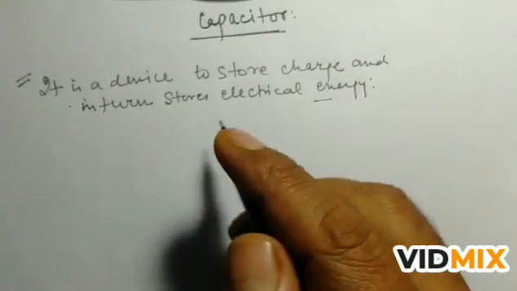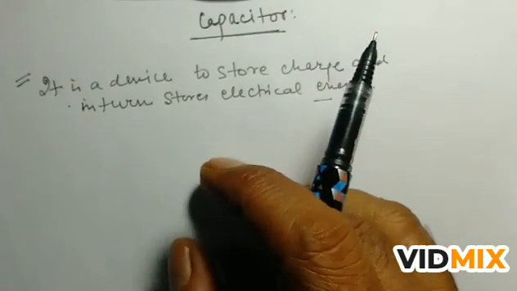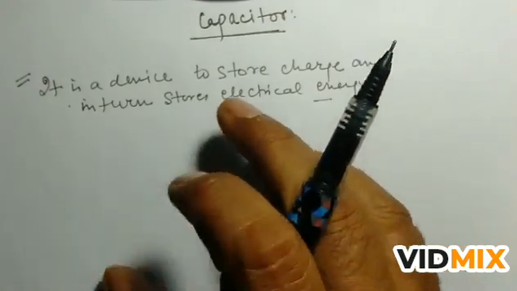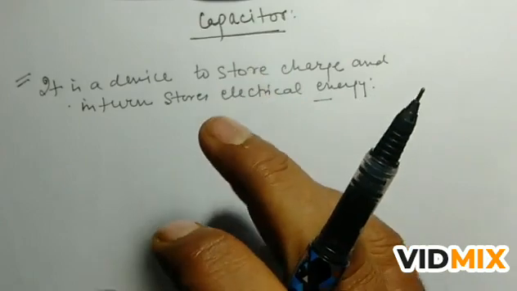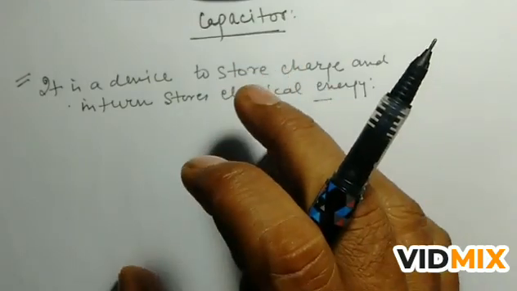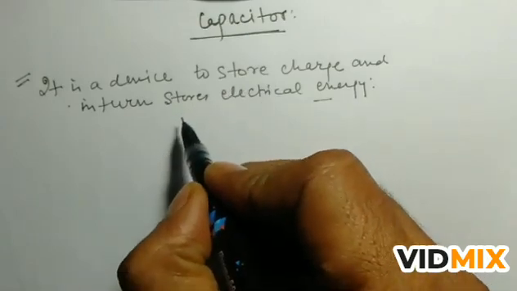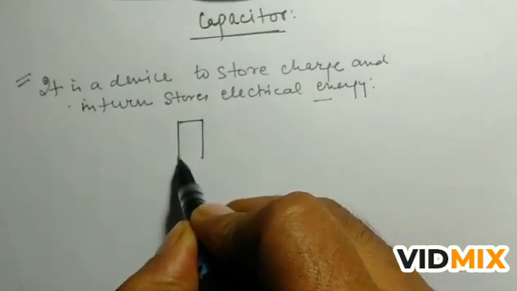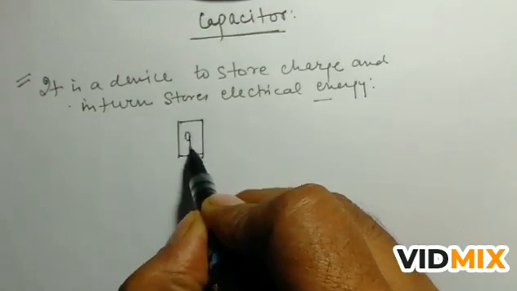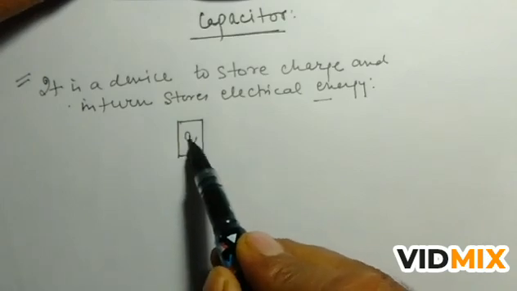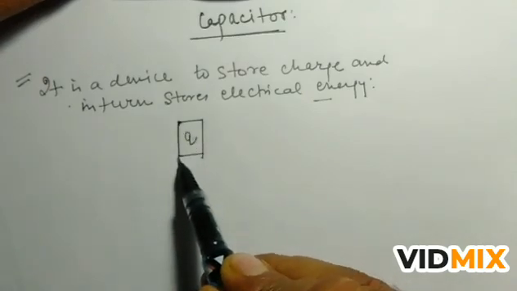And any conductor can store charge to some extent, but we cannot give the charge in infinite value to a conductor. Suppose that this is a body, and Q charge is given to this conductor, not immediately or at the same time.